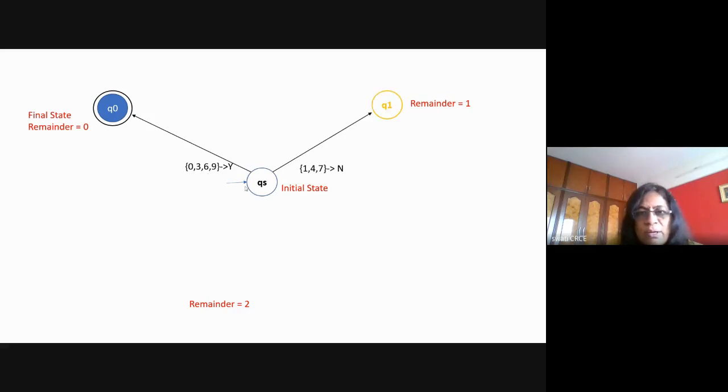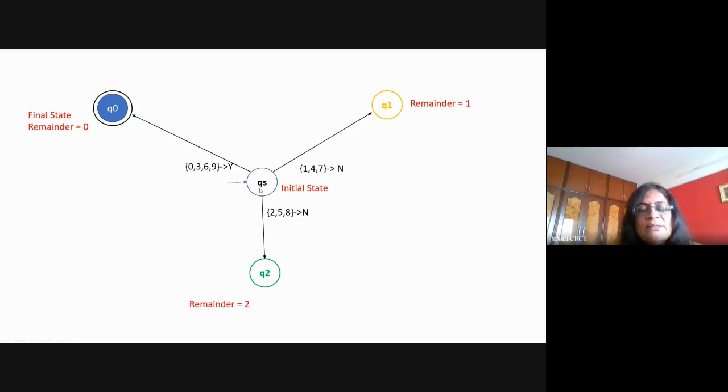Okay, now again, just assume that you are the machine and you are solving the problem. Assume that we are in the state QS, and now the numbers 2, 5, 8 are not divisible by 3, so the output symbol is equal to N, and with 258 it will go to the new state, that is Q2. Now everything is done with respect to the initial state. All the transitions are done: 0, 3, 6, 9, 147, 258. So QS is over now.